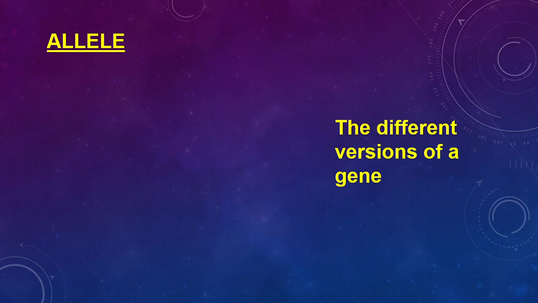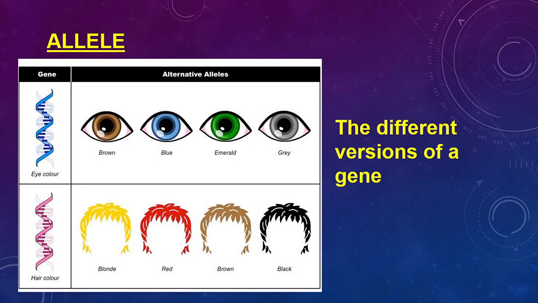And the best way to illustrate this is with the most classic examples of eye color and hair color. So yes, all humans have an eye, and all humans have an iris. But the color of that iris is different. So the gene is eye color, but the alleles will be brown, blue, emerald or green, gray, black, purple, maybe when we're talking about albinos. So those are the different versions of the gene of eye color.